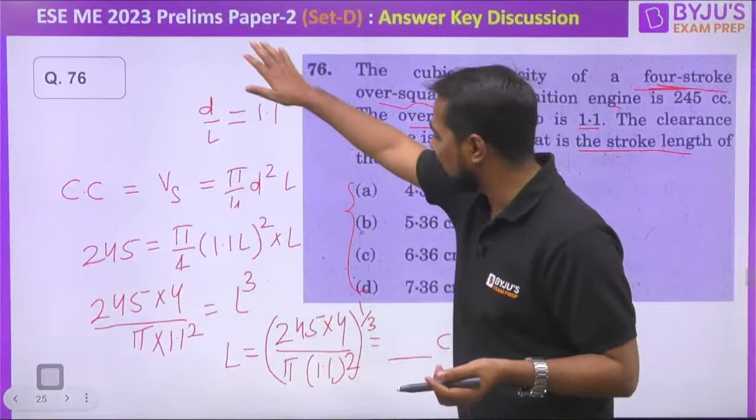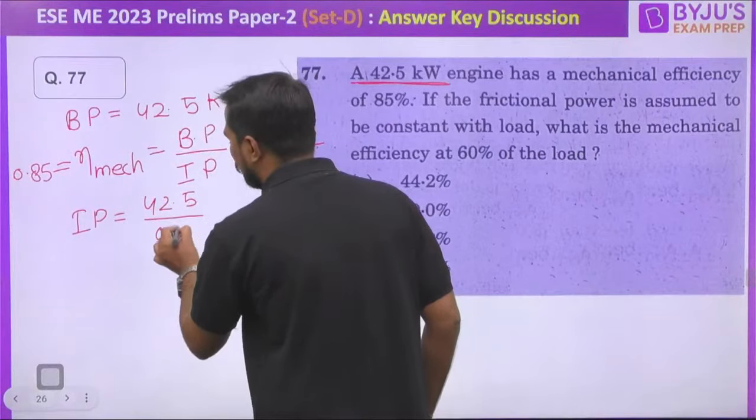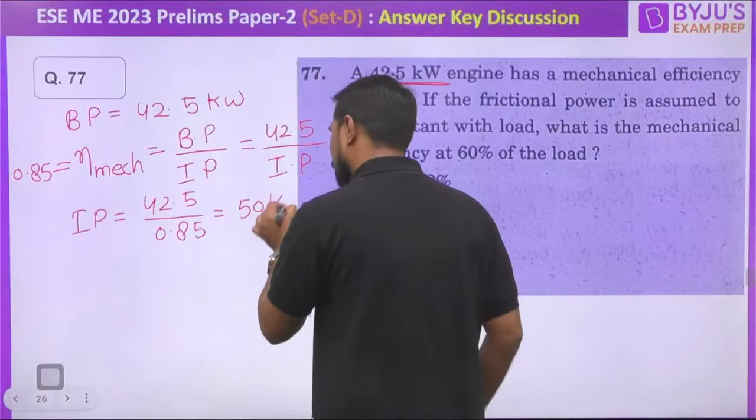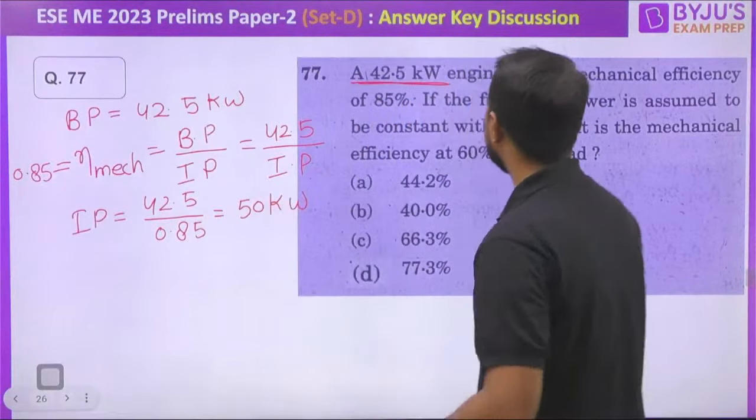Is it or not? After that, can we calculate the value of this? It is equal to 42.5 divided by indicated power, which will be equal to 0.85 if I am not wrong. Again, a lengthy calculation. What is the value of the IP? From here we can get the IP equal to 42.5 kilowatt divided by 0.85. My dear, answer will be equal to 50 kilowatt. Yes. After that, let's move forward.